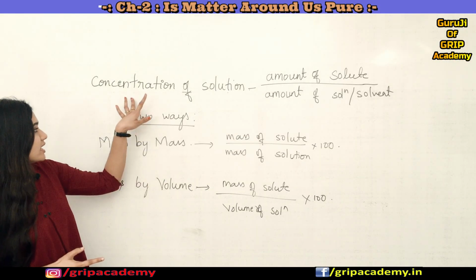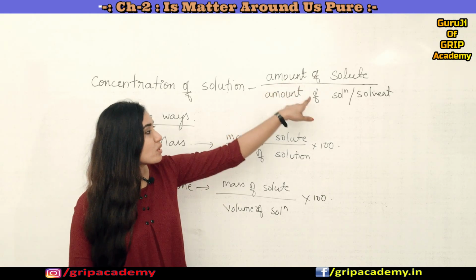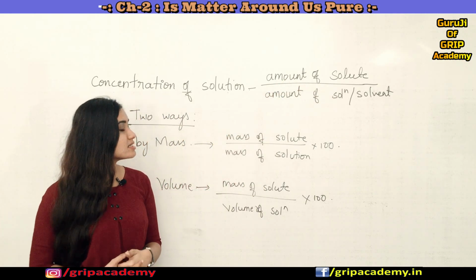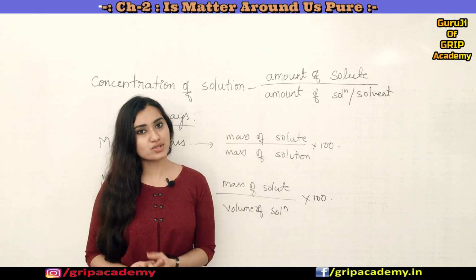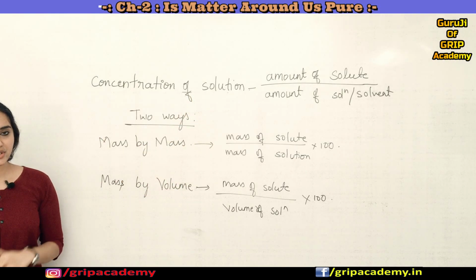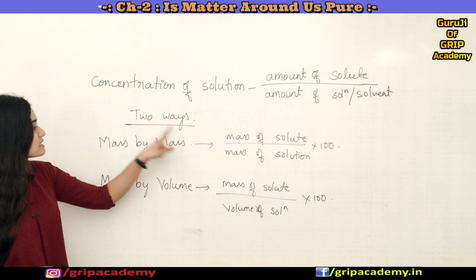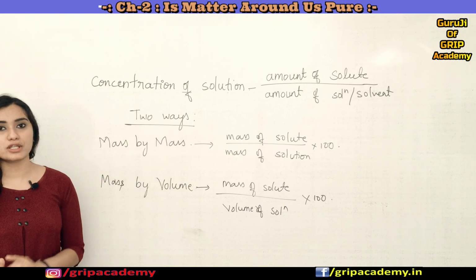We can define the concentration of a solution as the amount of solute dissolved in a given amount of solution or solvent. We can express the concentration of a solution in 2 ways: by the mass by mass method or the mass by volume method.